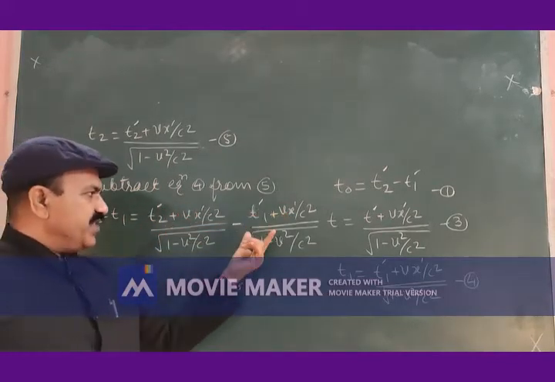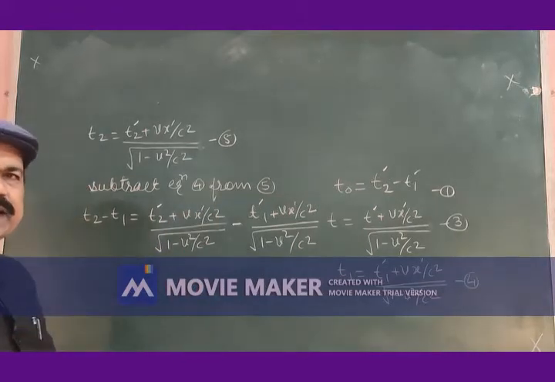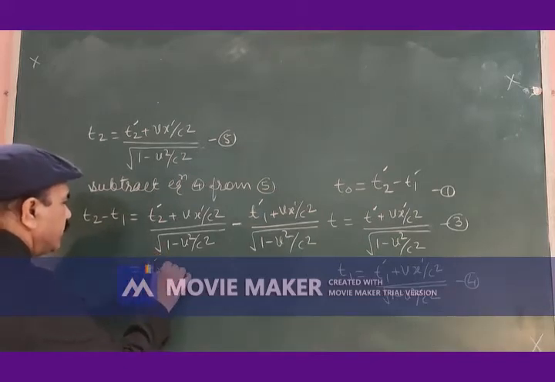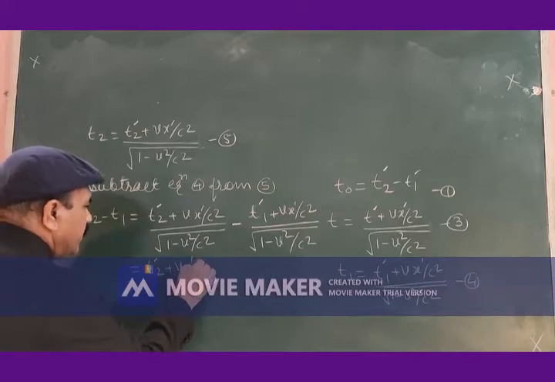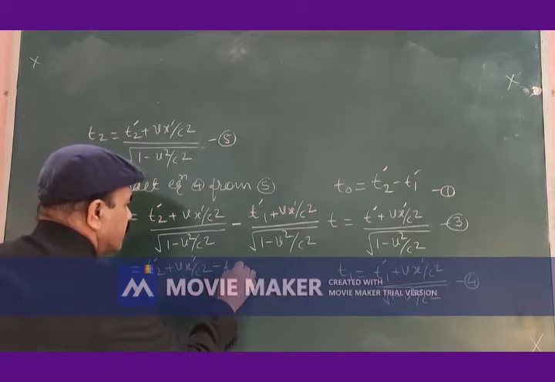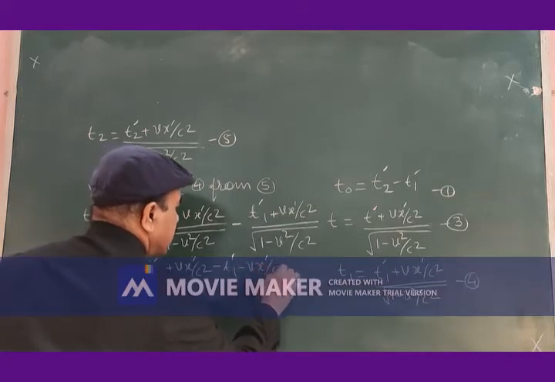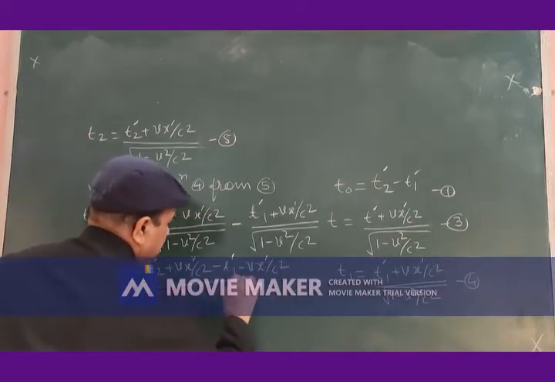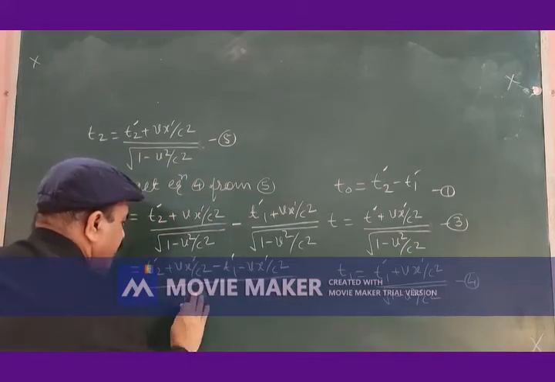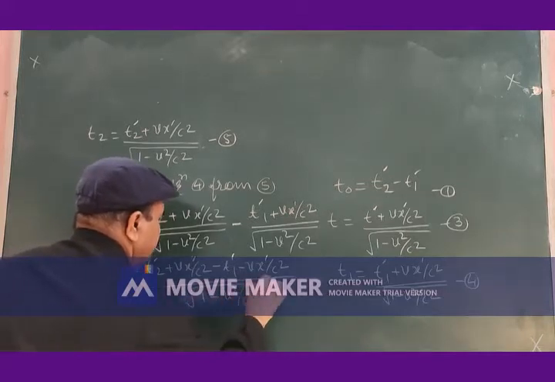The denominators of these two terms are the same, and therefore they can be directly subtracted, and that is: (t2 prime plus V x prime by c square minus t1 prime minus V x prime by c square) whole divided by the square root of 1 minus V square by c square.